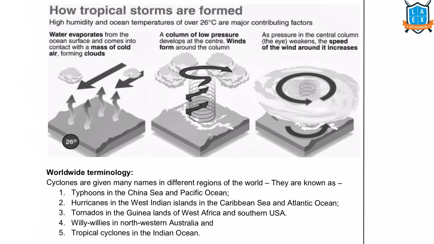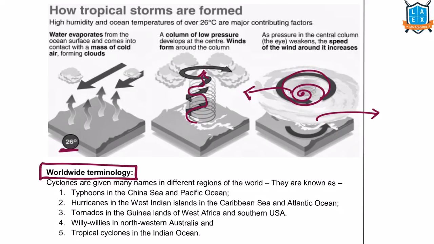In this diagram, see, it is represented. Water temperature more, the water vapor moves up, and the system rotates like this. The rotating system moves like this in northern hemisphere, like this in southern hemisphere. There are many regions in the world that experience cyclonic storms. But in different regions, these are called with different names.